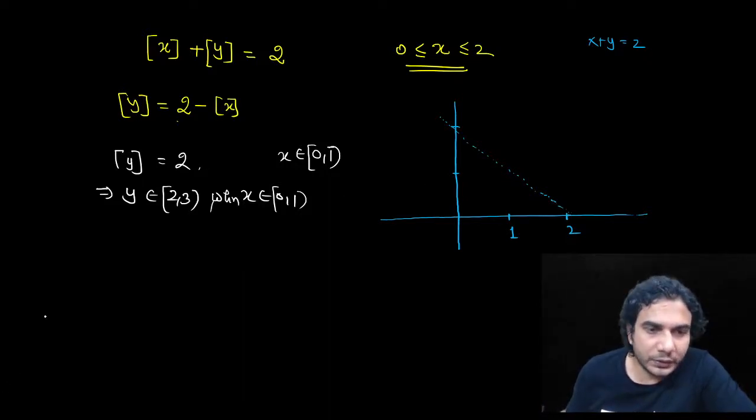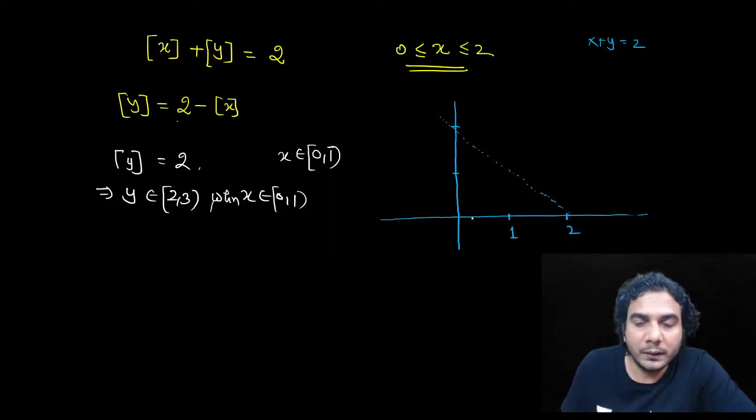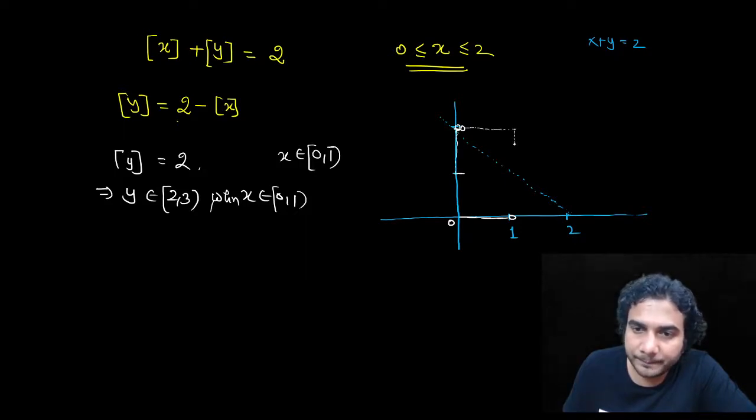Okay, so when x belongs to, now I'm drawing it with white color, when x belongs to 0 to 1, 1 is open, then y belongs to 2 to 3. So y will be 2 to 3 in this interval. So make a box in which this point will be open. Oh, sorry, this will be 2 to 3.